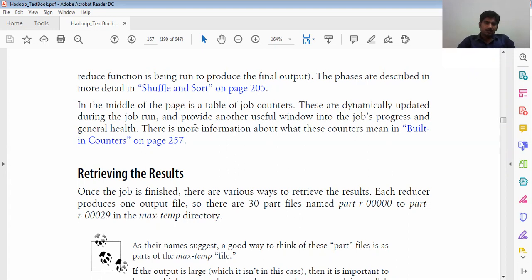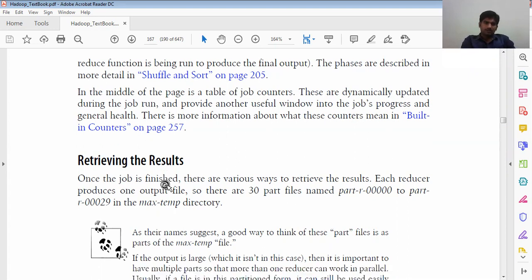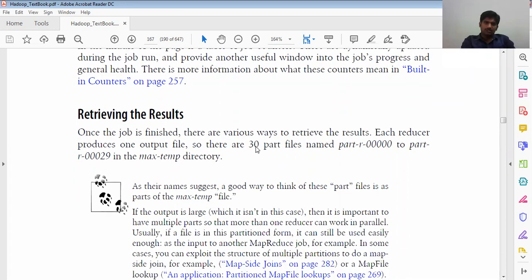Then another one is about retrieving the result. Once the job is finished, there are various ways of retrieving the results. In the statistics, we can see it in different ways, and see that the job was finished. For example, you can take a graph, maybe a year and a temperature, for example the maximum temperature. Keep one year and see what the maximum temperature is in that year.